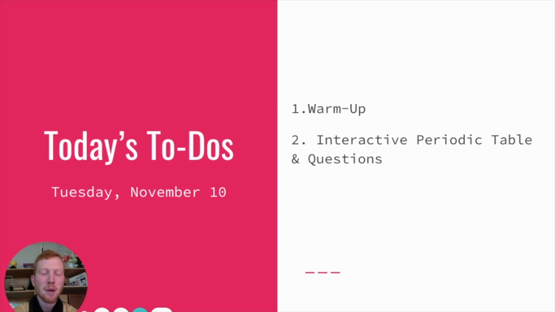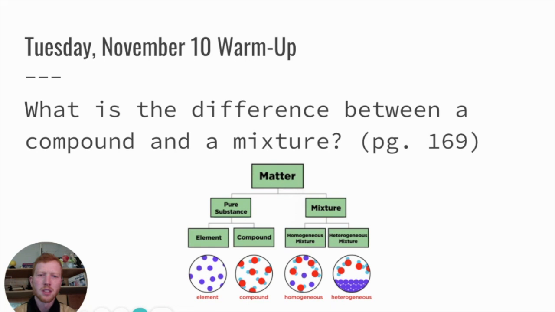All right, let's get into our assignment for the day. We're going to start with our warm-up, which I will go over with you again today. And today we're going to have an introduction to the periodic table, and you're going to have some questions that you're going to answer based upon that. It is going to be set up as a Google form on Google Classroom. Should be pretty straightforward, but I'll explain it to you anyway. So let's start off with our warm-up.